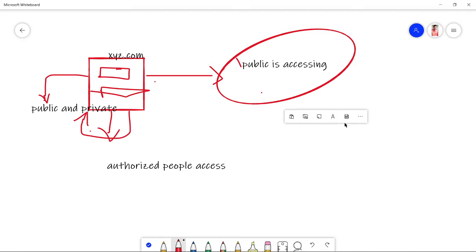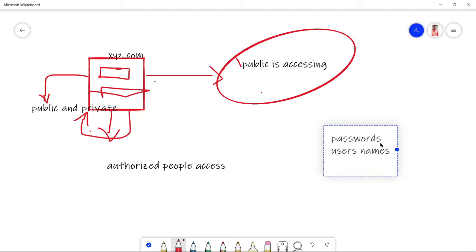So sensitive informations like passwords, usernames of that particular concern, and then APIs, auth tokens, cookies, such kind of things.